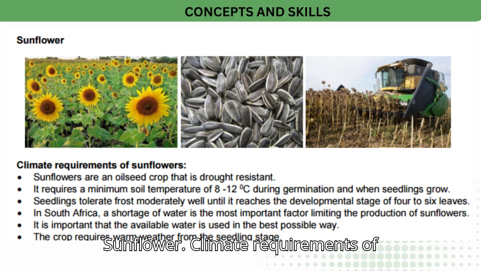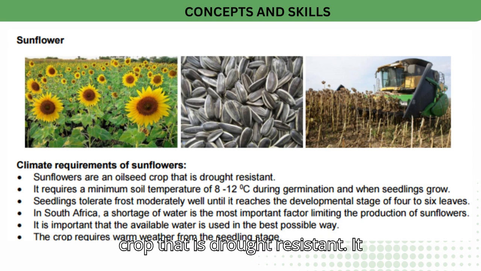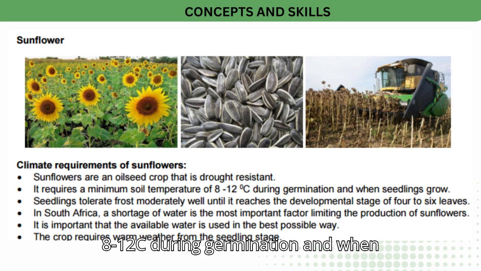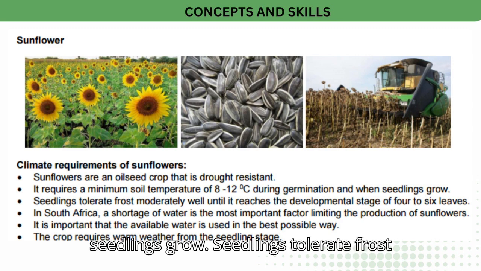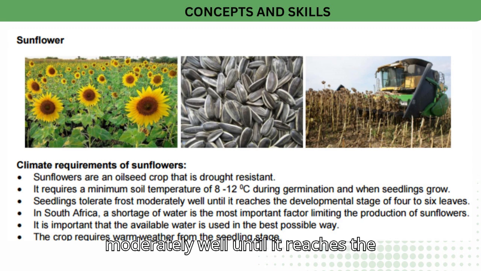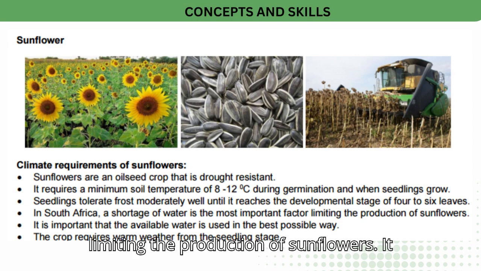Sunflower. Climate requirements of sunflowers. Sunflowers are an oilseed crop that is drought resistant. It requires a minimum soil temperature of 8 to 12°C during germination and when seedlings grow. Seedlings tolerate frost moderately well until they reach the developmental stage of 4 to 6 leaves. In South Africa, a shortage of water is the most important factor limiting the production of sunflowers.